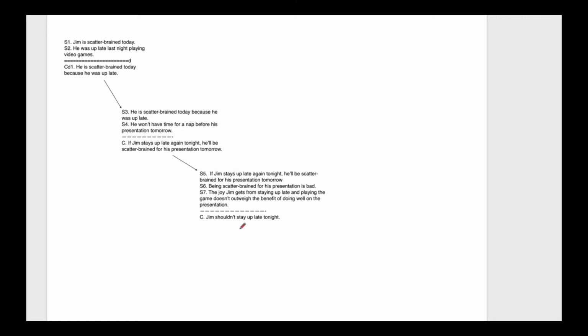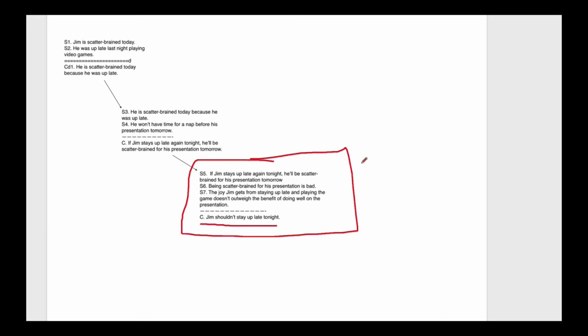The overall main conclusion is that Jim shouldn't stay up late. This is a recommendation argument, so that's going to be the form of your overall conclusion. Here is our main argument. So if Jim stays up late again tonight, he'll be scatterbrained for his presentation tomorrow. Being scatterbrained for his presentation is bad, and the joy that he gets from staying up late and playing the game doesn't outweigh the benefit of doing well on the presentation. So the overall conclusion is that Jim shouldn't stay up late tonight.